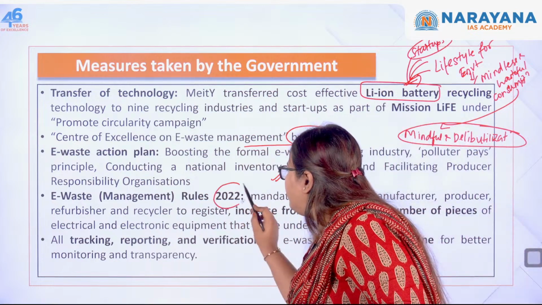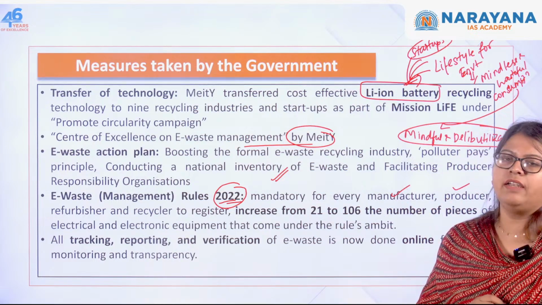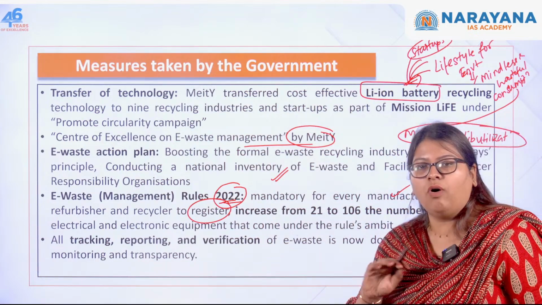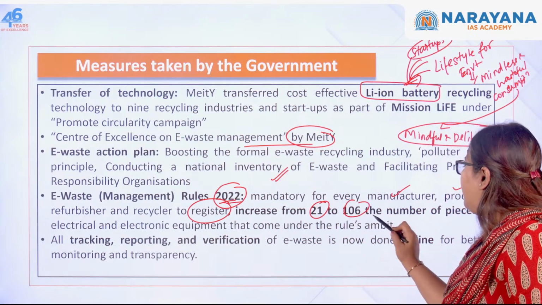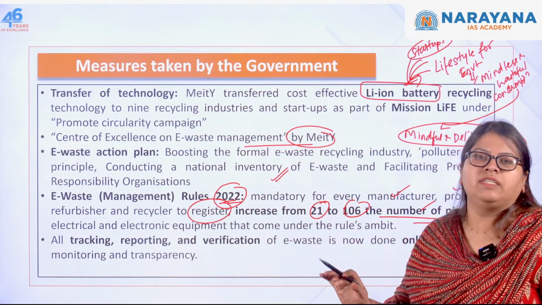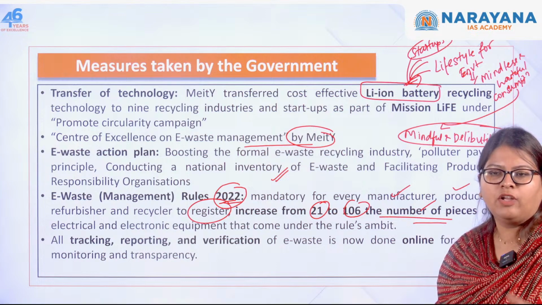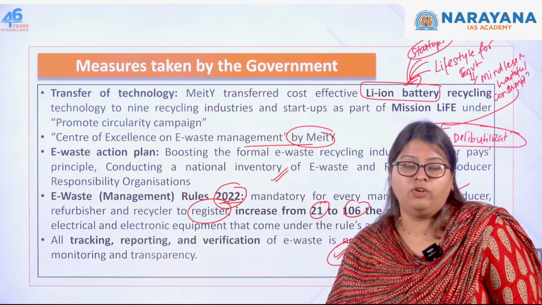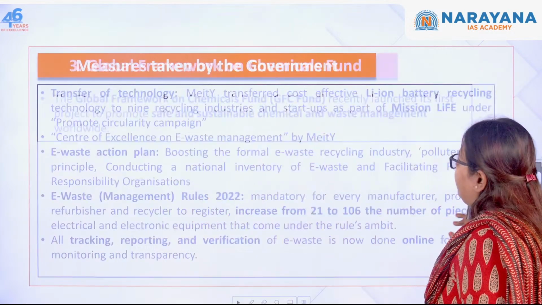Next one, e-waste management rules of 2022. This made it mandatory for the manufacturers, producers, and recyclers of e-waste to register. So all of you must be compulsorily registered. Also, there has been an increase in the number of electric and electronic equipment covered. Earlier it was only 16, but now it has increased to around 106. Next one, all the tracking, verification, regulatory and reporting processes are going to be done online, in order to ensure transparency as well as accountability. So these are the measures that have been taken by the government.